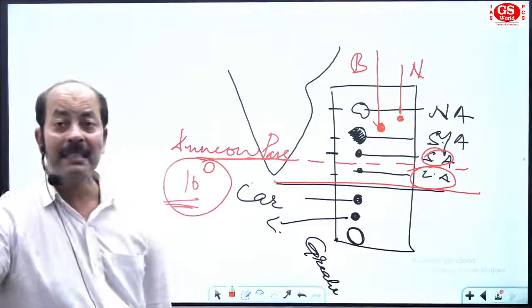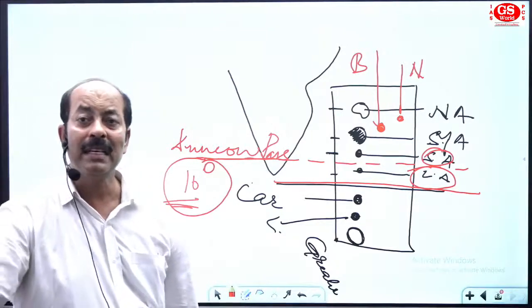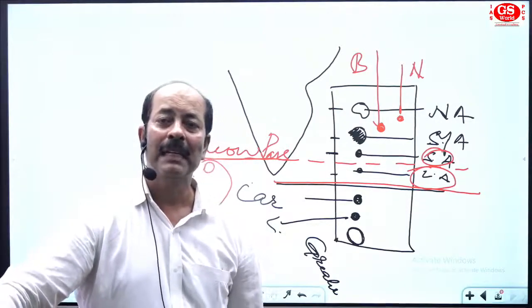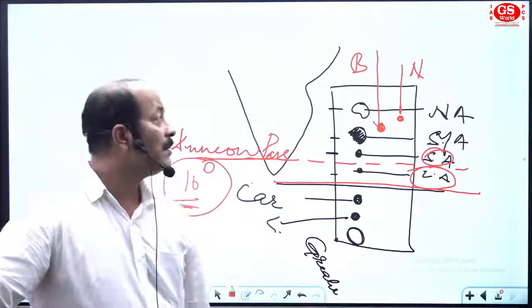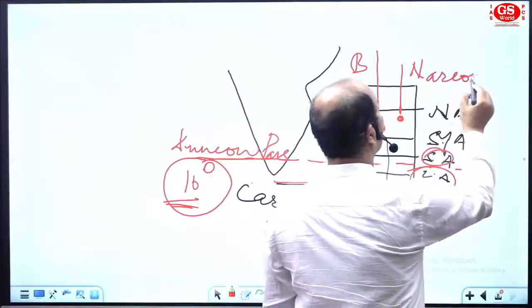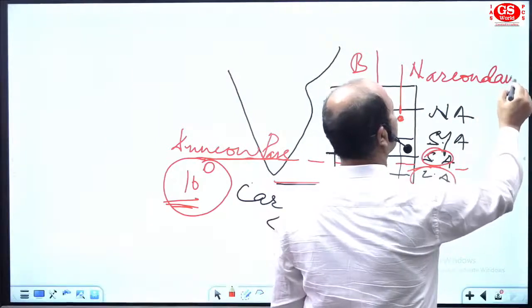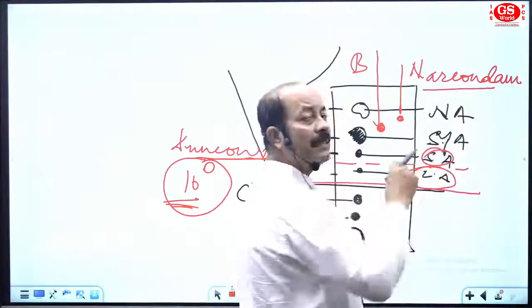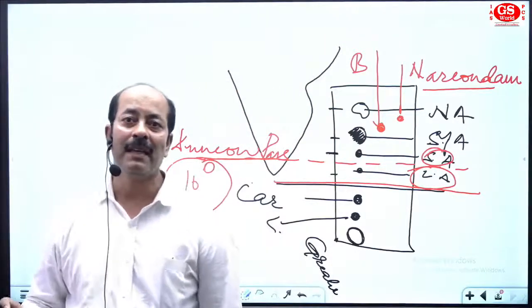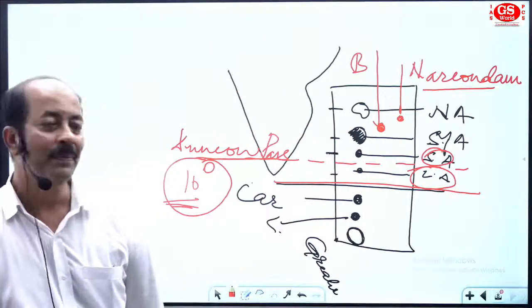And one extinct volcano, or you can say dead volcano, in the northeastern section of Andaman Nicobar is named as Narkundam Island. So Narkundam Island is extinct volcano, and Barren Island is active volcano.